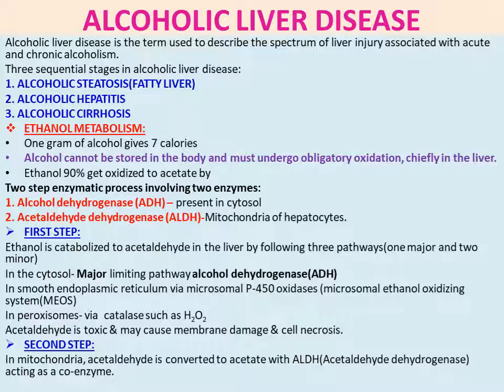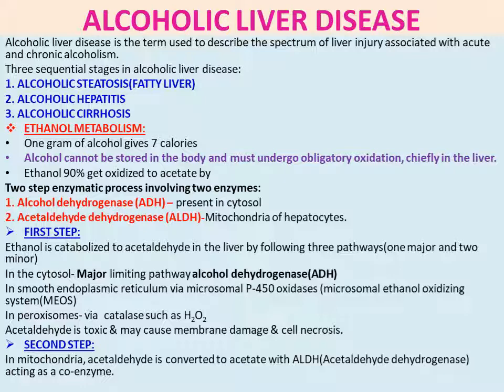There are three sequential stages in alcoholic liver disease: alcoholic steatosis, that is called fatty liver, alcoholic hepatitis, and alcoholic cirrhosis. So these are the three stages.